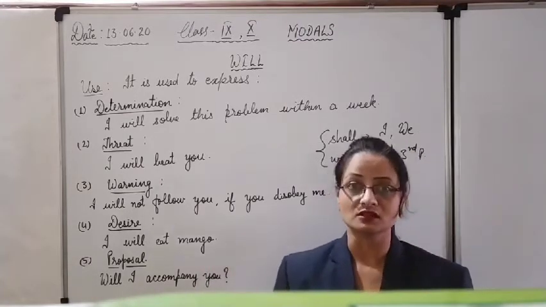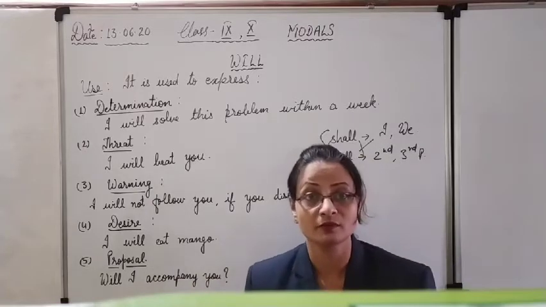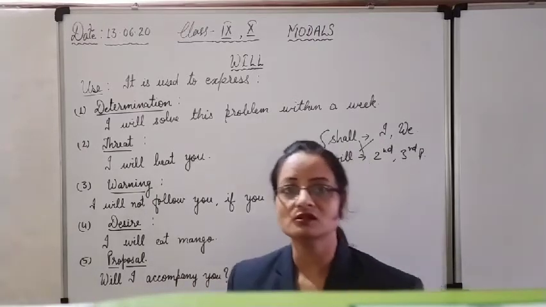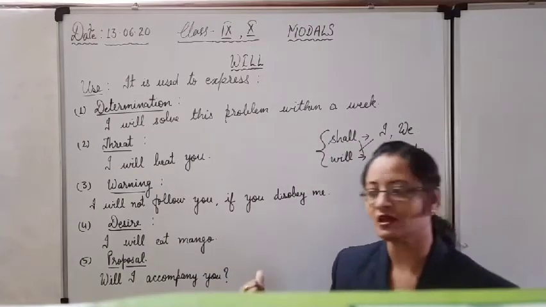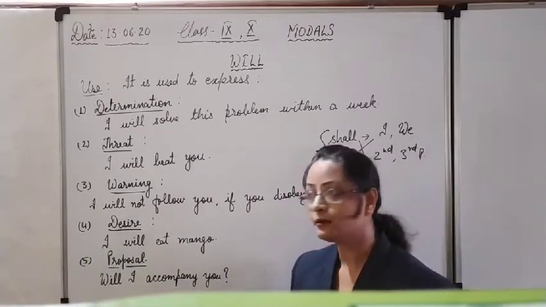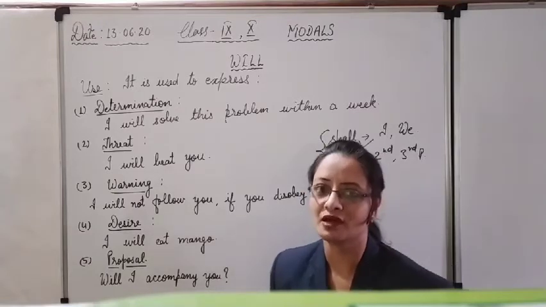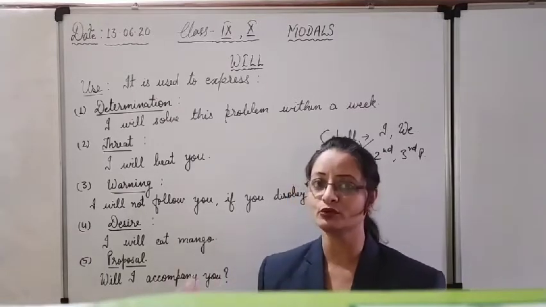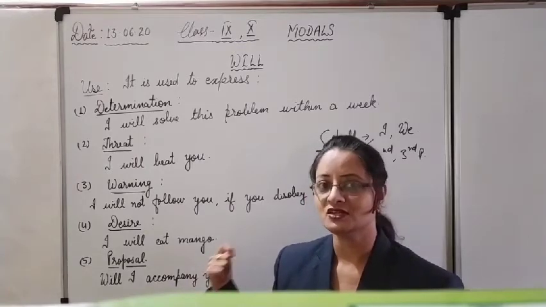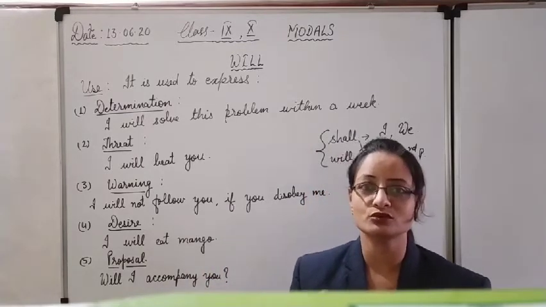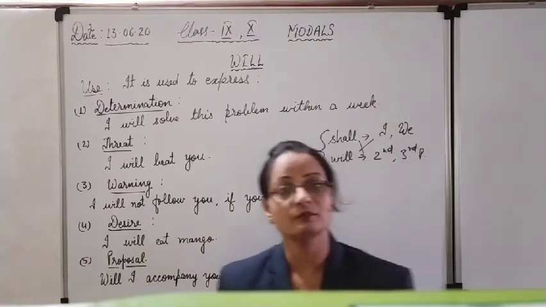For proposal, proposal means offer. If we are making a proposal, offering something, we use will with the first person, I and we. Will I accompany you? I am putting an offer before you. If I say shall I accompany you, it means I am not sure to accompany, it again depends on my mood.